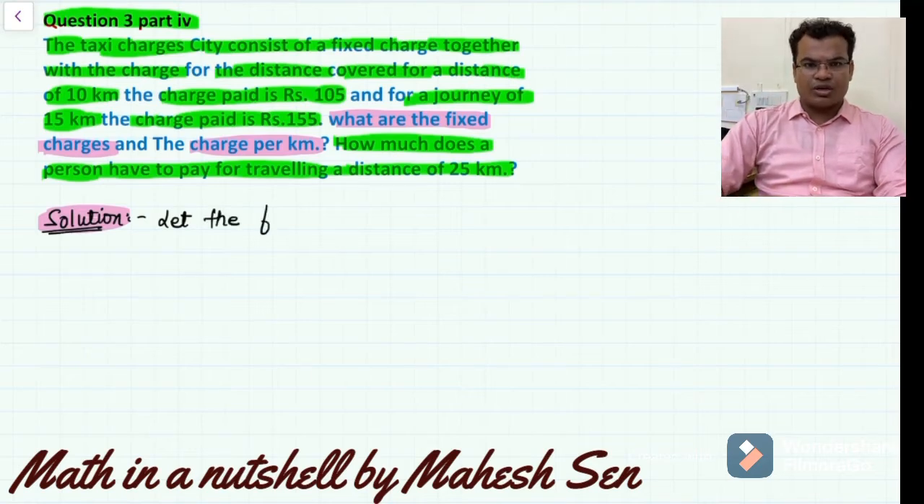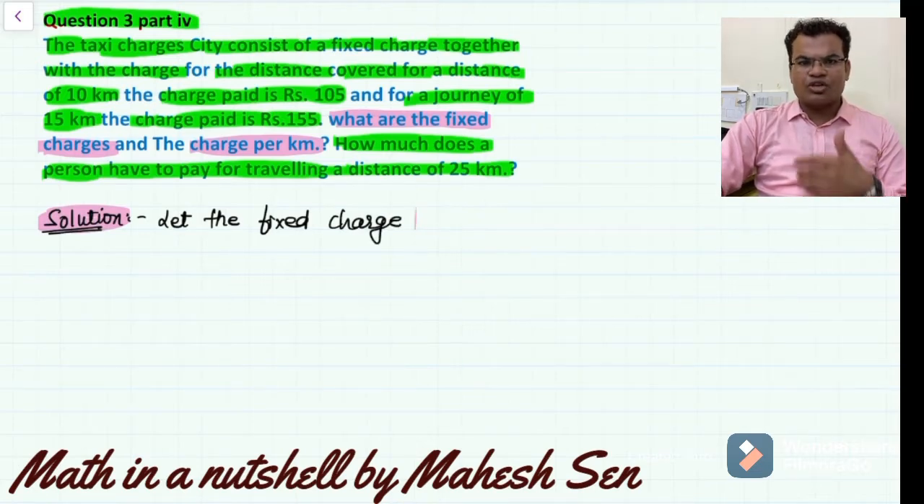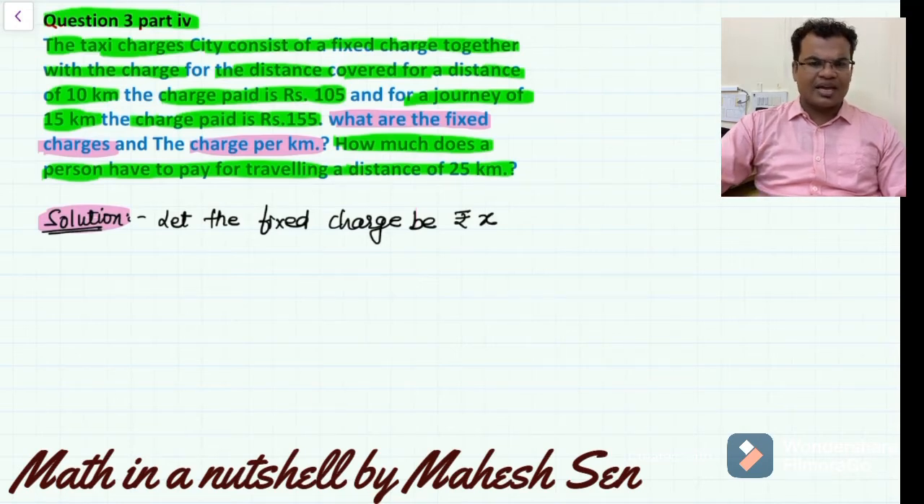So we have two quantities here. We have to find both the fixed charge and the charge per kilometer. Let the fixed charge be rupees x, and let the charge per kilometer be rupees y. So there are two unknowns, x and y, that we have taken here.